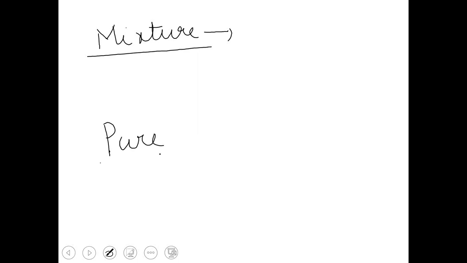We have discussed mixtures. Quickly we will see what mixtures were. Two or more pure substances mixed together in any ratio give a mixture. Components of the mixture can be separated by physical methods, and we have seen about pure substances. Pure substances are made up of only one type of particles.